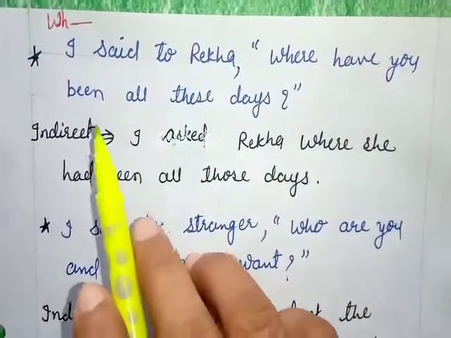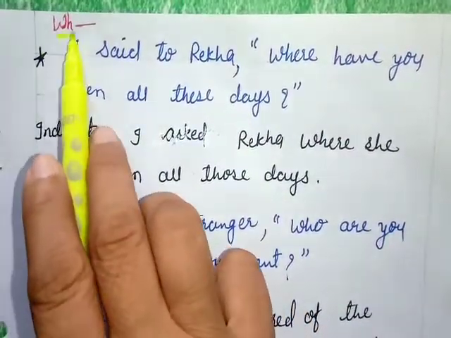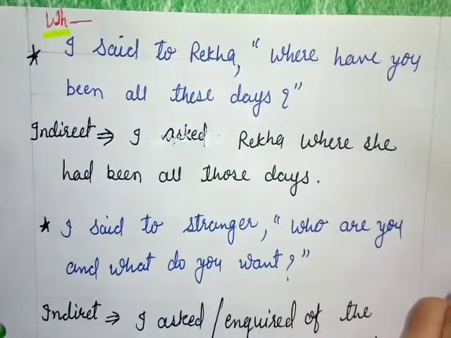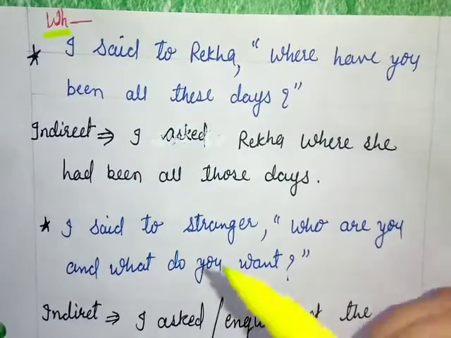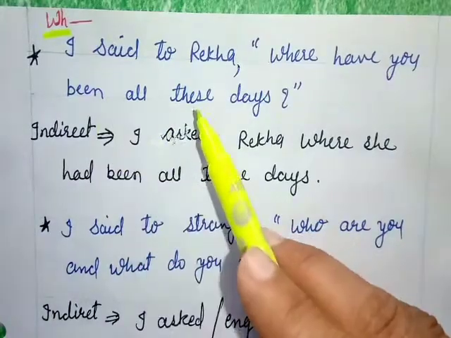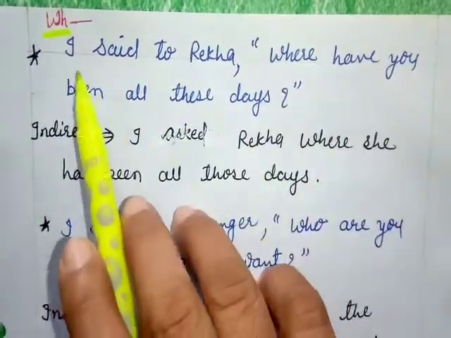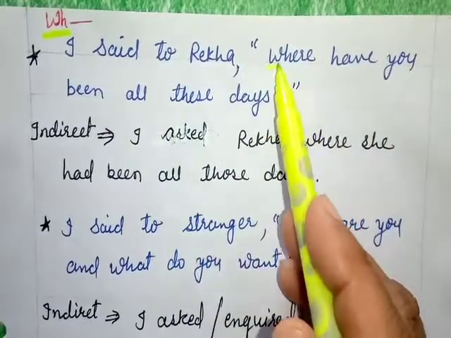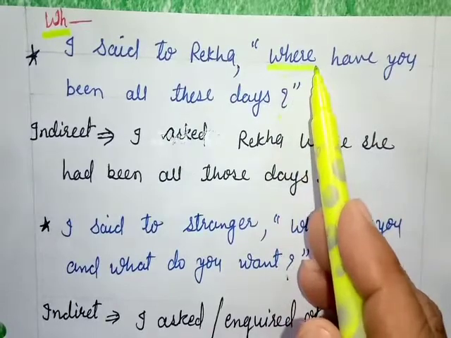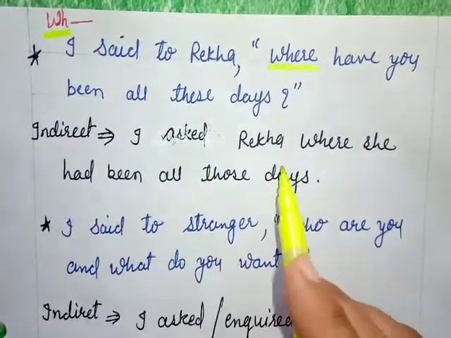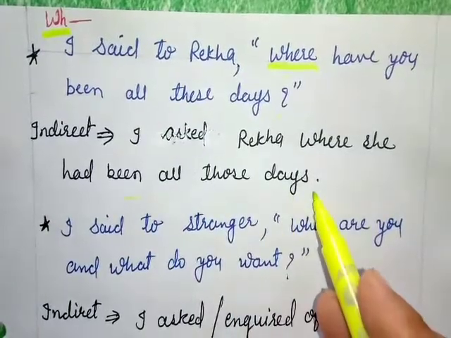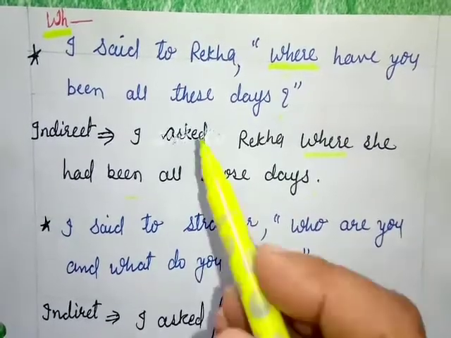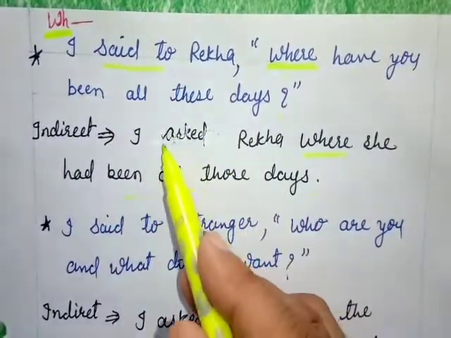Now, if the sentence starts with the WH family. You know the WH family, that is who, whom, when, what, where, why, how. These are all WH family words. So if the sentence starts with a WH family word, how do we change it? I said to Rekha, "Where have you been all these days?" This sentence starts with a WH family word. How do we change it? I asked Rekha where she had been all those days. So it will remain the same. The WH family word will remain the same over there. And we will apply asked in place of said to. Okay.